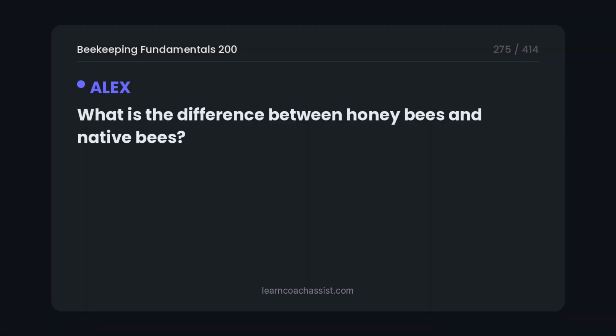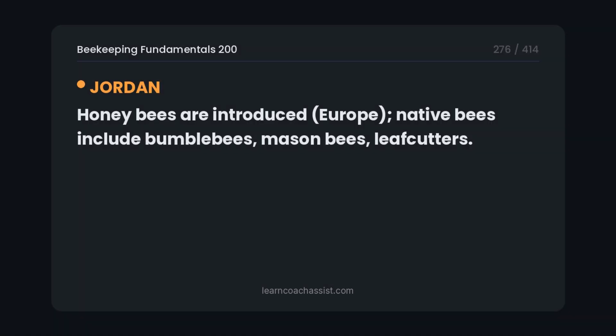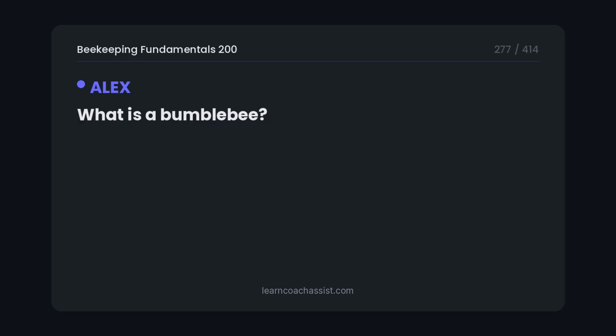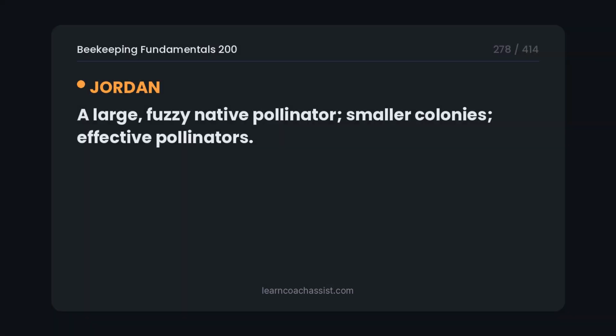What is the difference between honeybees and native bees? Honeybees are introduced, from Europe. Native bees include bumblebees, mason bees, leafcutters. What is a bumblebee? A large, fuzzy native pollinator, smaller colonies, effective pollinators.